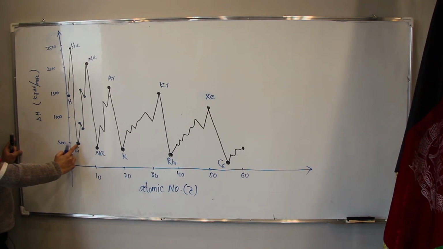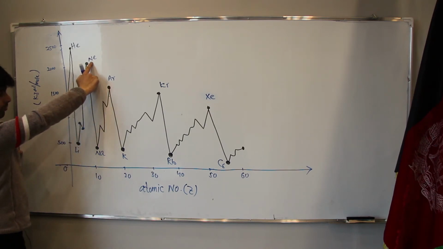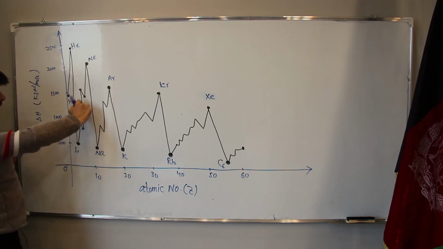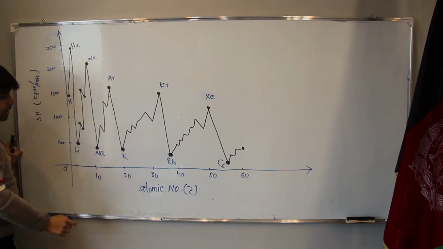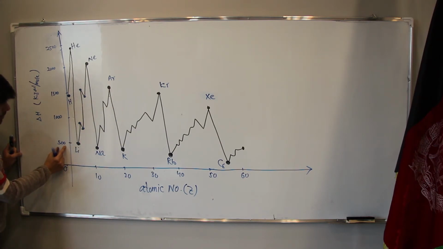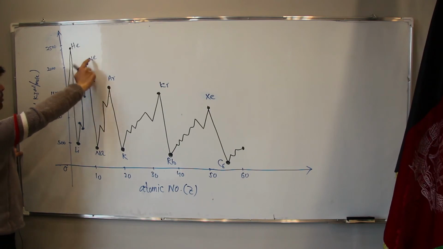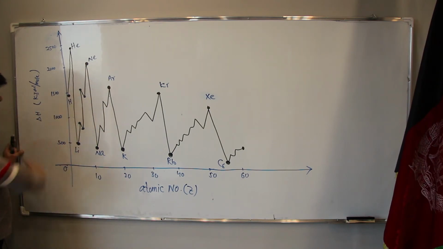Now whenever we are going from lithium to neon, the graph is increasing. It means for lithium we are giving a small amount of energy for 1 mole, but for neon we are giving about 2000 or maybe more than 2000 kilojoule per mole.